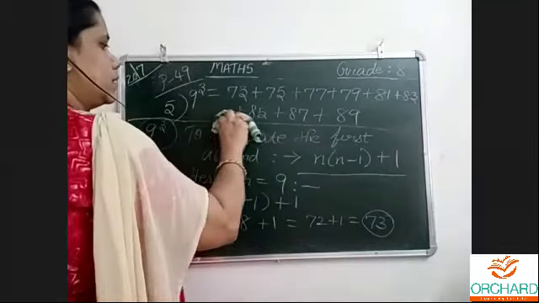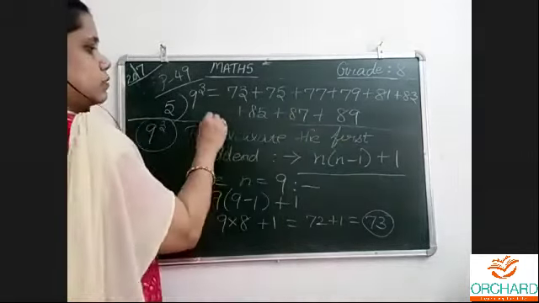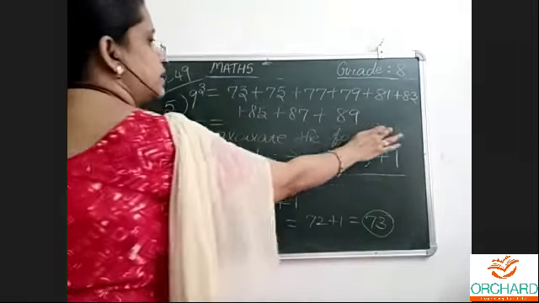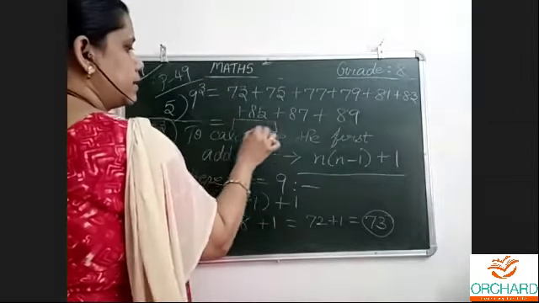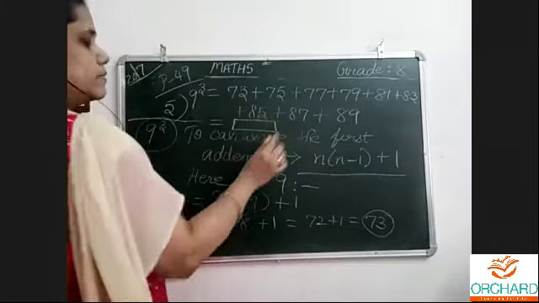Now let me write the answer here, in one step only. I won't erase this; in the box I will find the answer by adding.